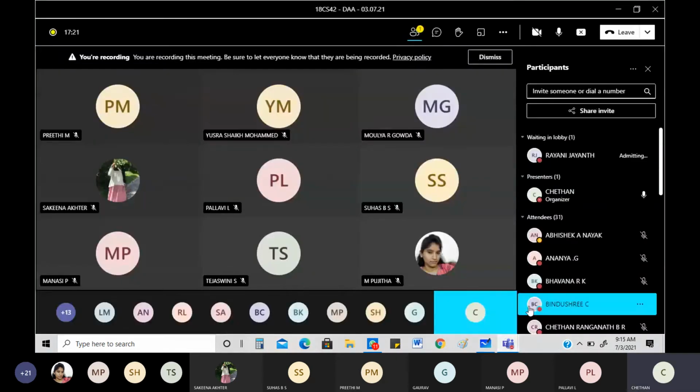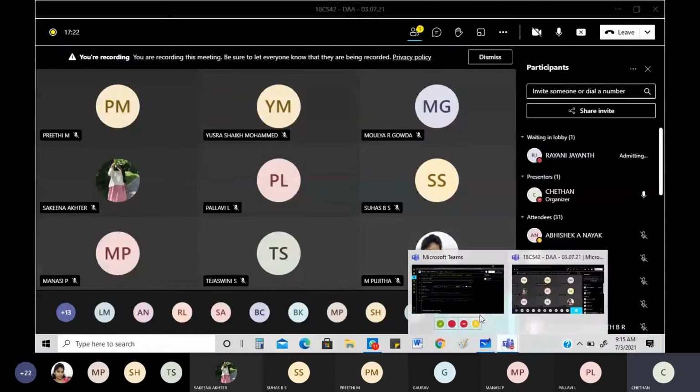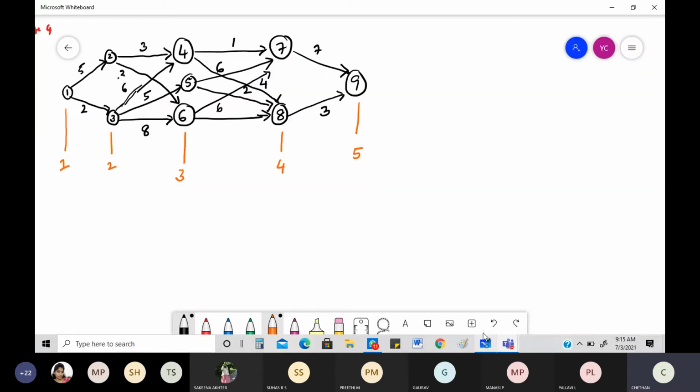Okay, the next part is to make sure that you know how to go from source to destination. There, we are going to take the last extreme nodes as our source and destination. So what are our last extreme nodes? Be careful here. I'm going to take 1 as my source. I'm going to take 9 as my destination. What we need to figure out here is the shortest path. You should not have any doubt about that.